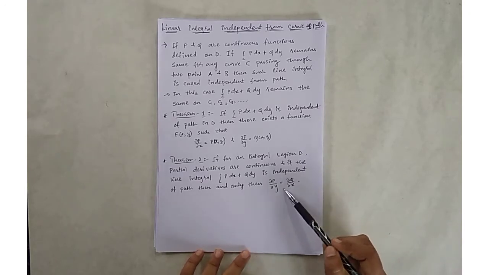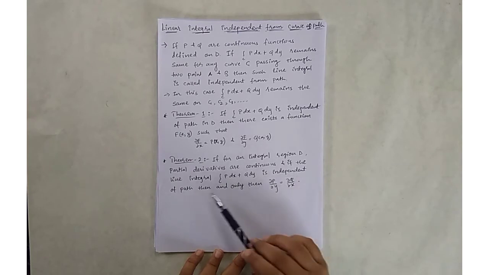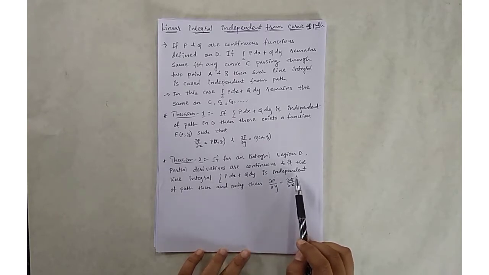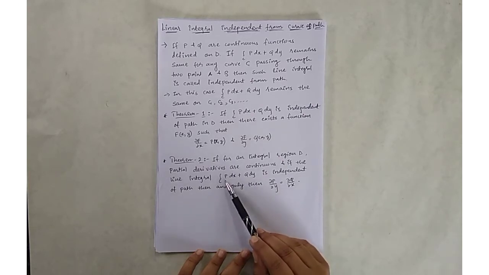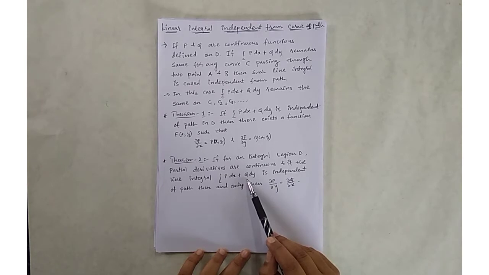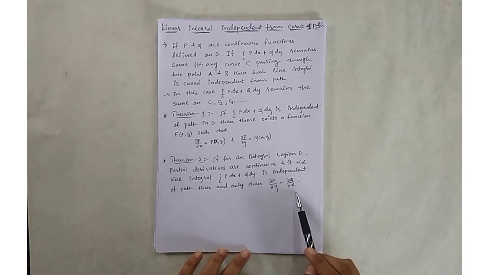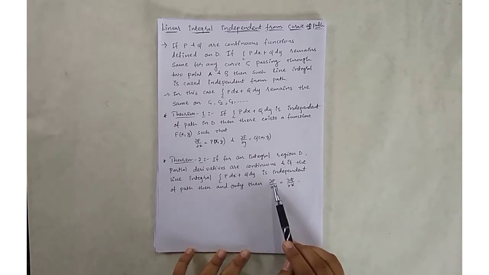If you are asked to prove that the line integral is independent of path, how do you show it? First you find the functions p and q, then you take the derivative of p with respect to y and the derivative of q with respect to x. If both are the same, then my line integral is independent of path.